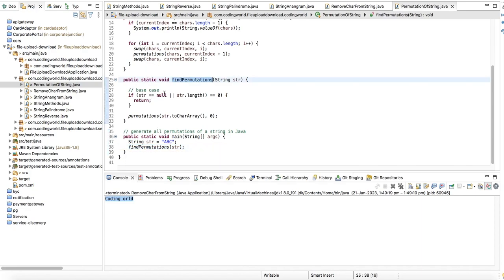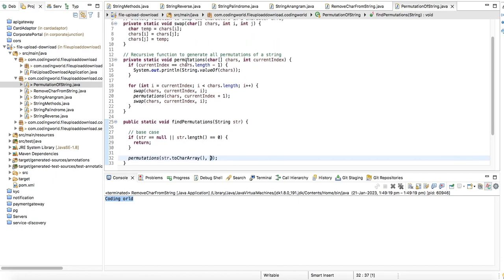In that, if the string is null or its length is equal to 0, we return. Else, we convert the string into a character array, as I showed in the image, and for the first location we are going to swap.